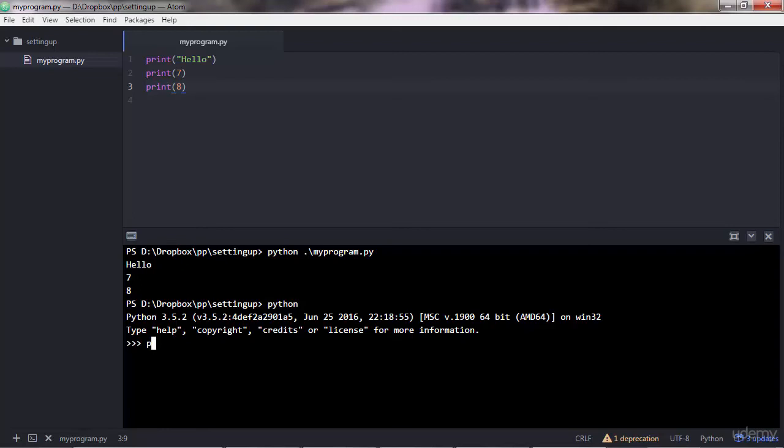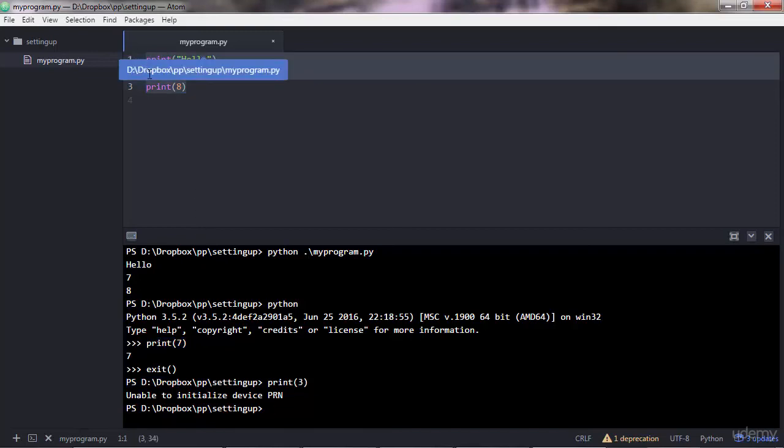So here you write Python code like print 7, for example, interactively. But if you exit this, because I see some students who will go ahead and run Python code in here, but this is wrong. This is not Python, this is Windows, the Windows command line. So don't do that. Instead, write Python code inside an interactive session or inside a Python file. And that's the idea, and this is Atom.